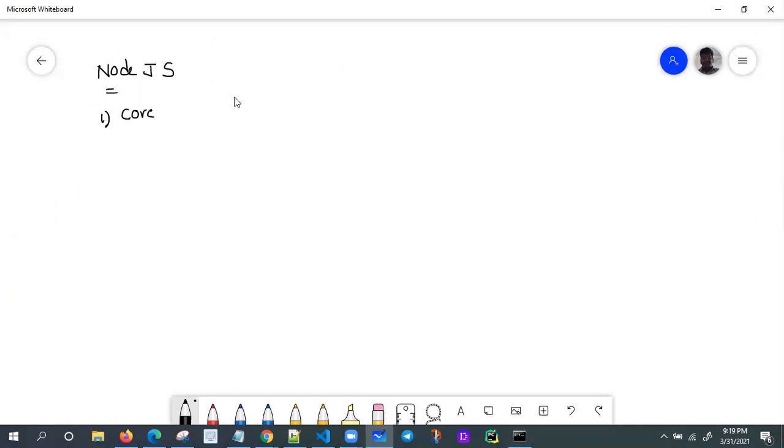The second one is custom modules, and the third one is third party modules.